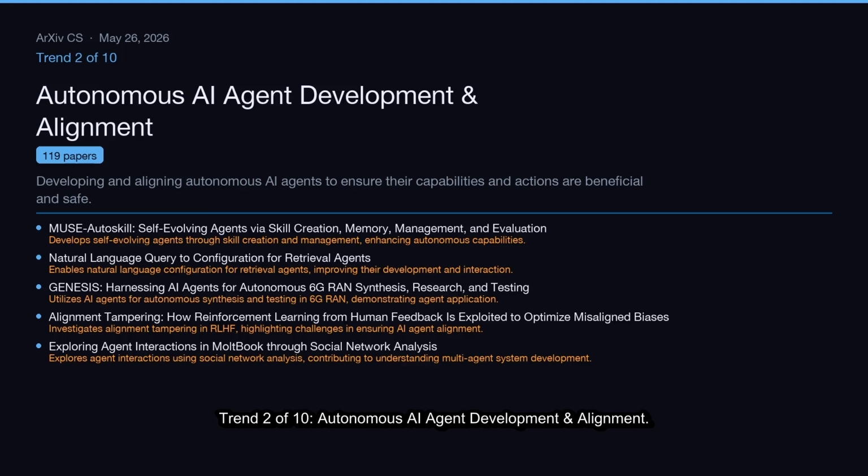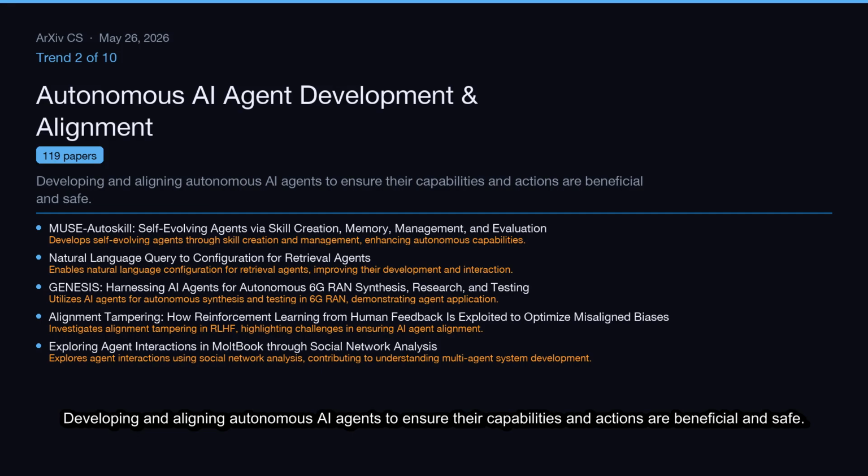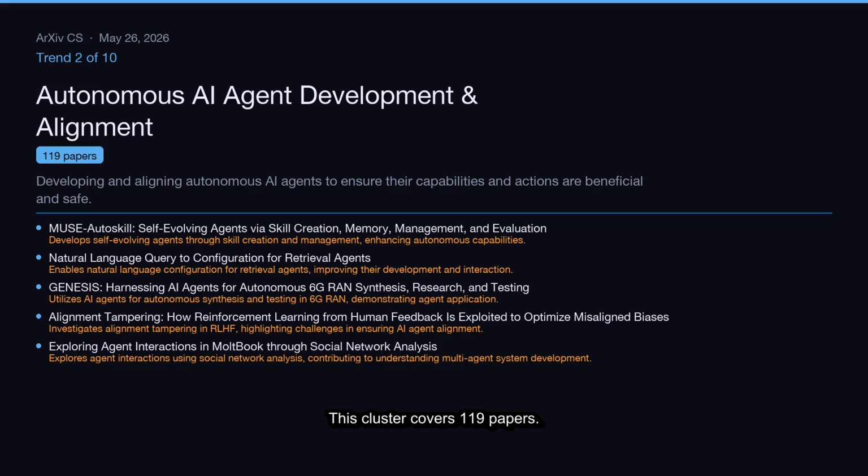Trend 2 of 10, autonomous AI agent development and alignment. Developing and aligning autonomous AI agents to ensure their capabilities and actions are beneficial and safe. This cluster covers 119 papers.